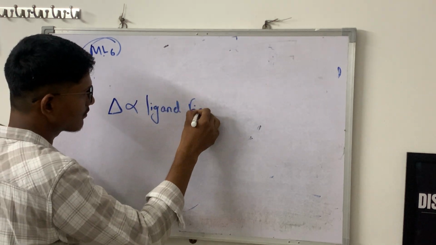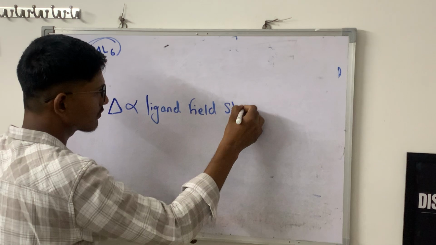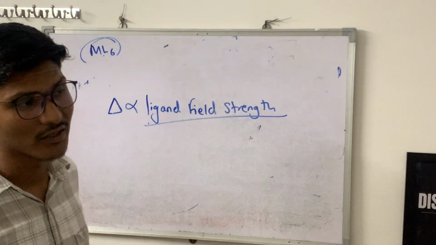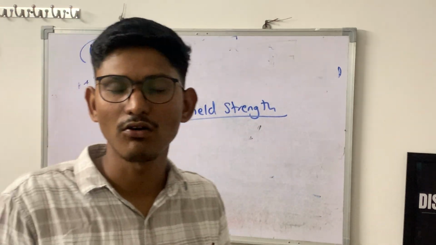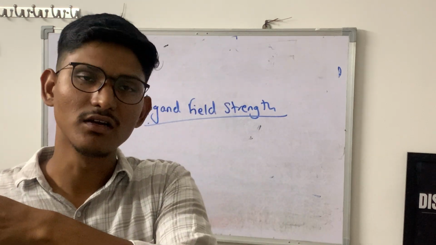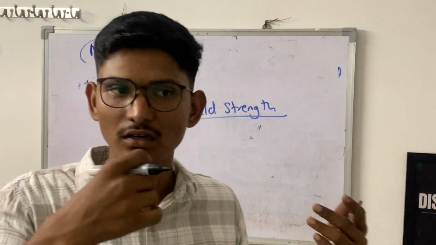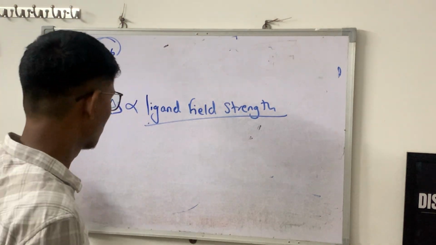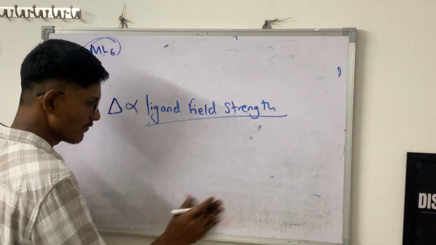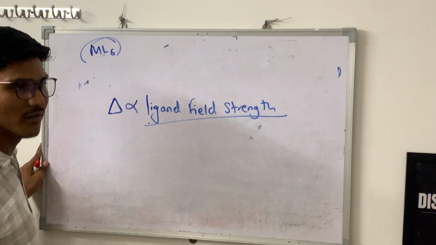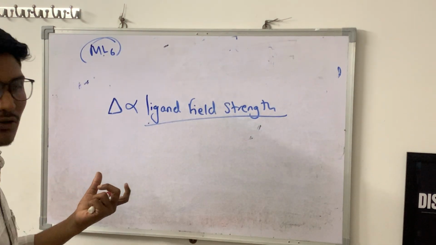In VBT we said that this ligand is a strong field ligand, the CN negative ligand is a strong field ligand, and chloro ligand is a weak field ligand. So all this stuff basically depends on the ligand field strength. Okay, this is a relative phenomenon.